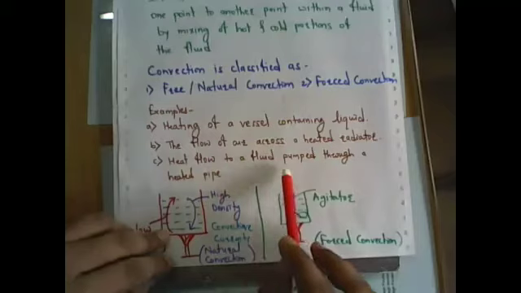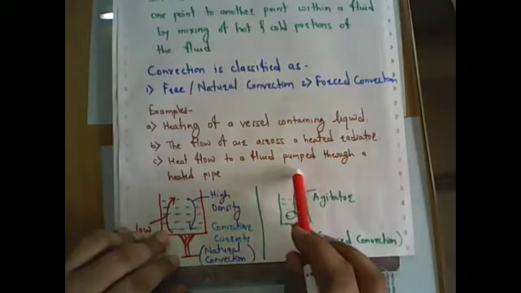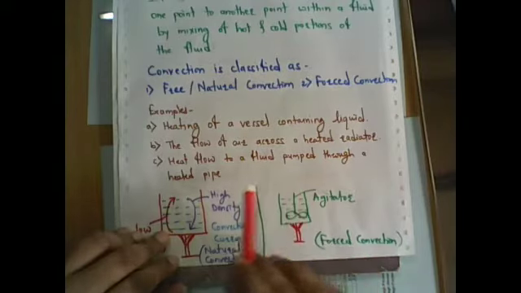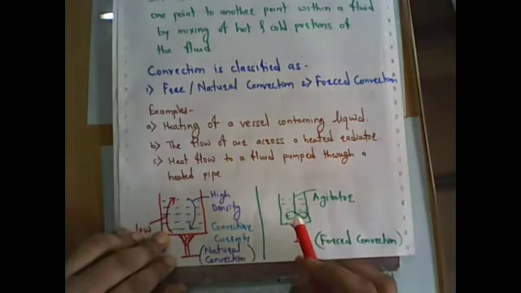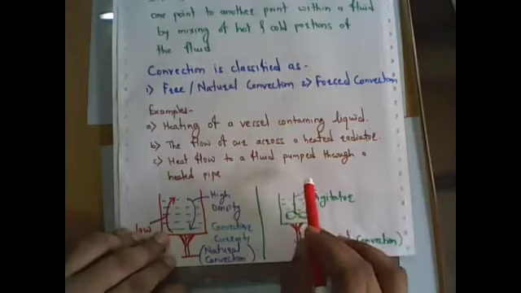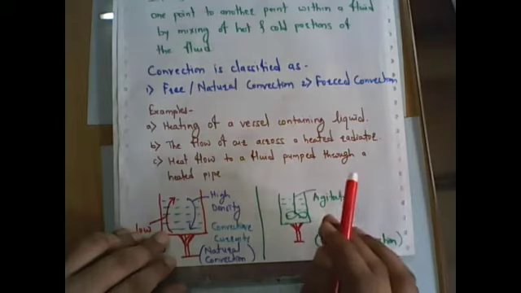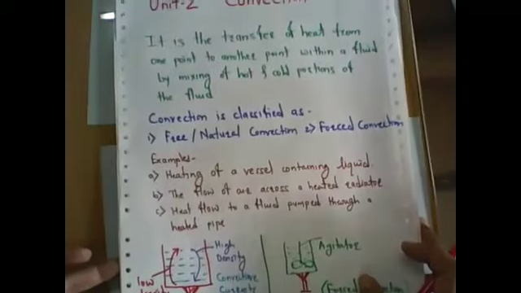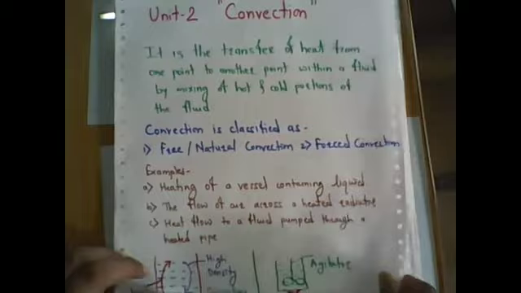Heat flow to a fluid pumped through a heated pipe: the pump is an external agency and we are supplying that fluid, but it is heated. So heat flow from liquid to liquid or from gas to gas, with the help of an external agency, is called forced convection, but it is a type of convection only. So this is the basics of convection: the definition, the types of convection, and some examples of convection, right?